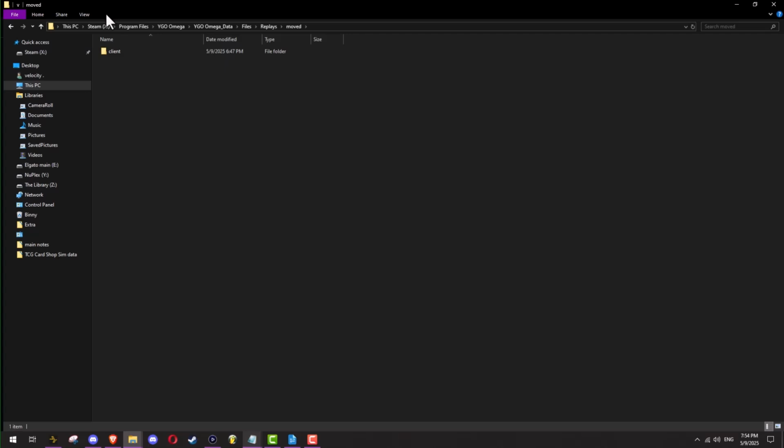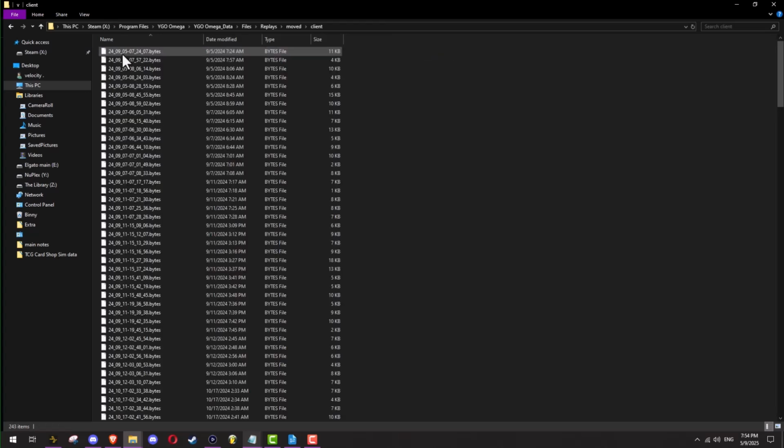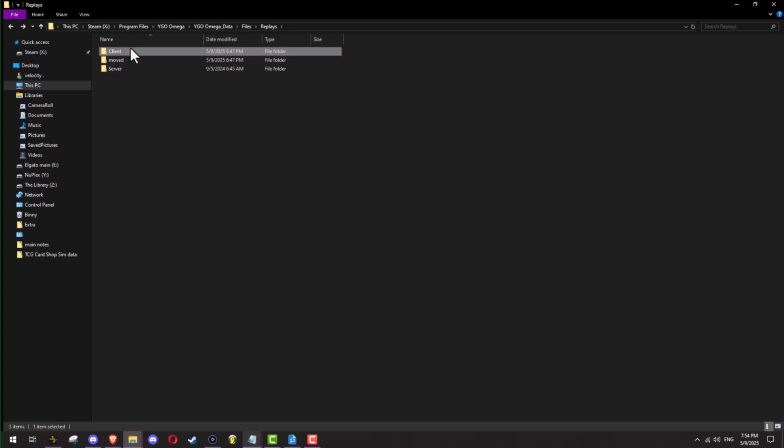I moved these because I wanted to make sure I was understanding how this worked. Each one of these are literally all duels, and there's 243 in this one, and there's only one currently under this one, which I labeled Tunes.